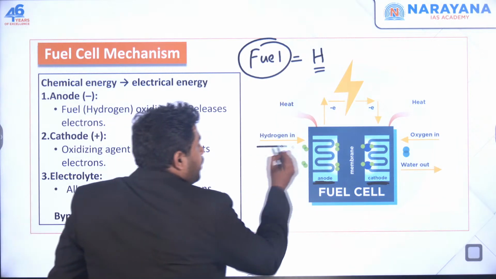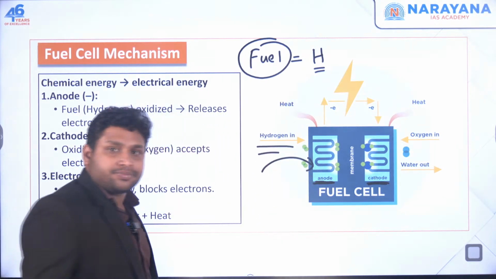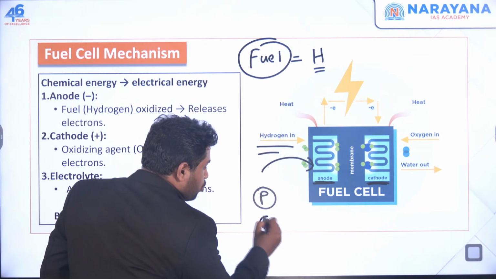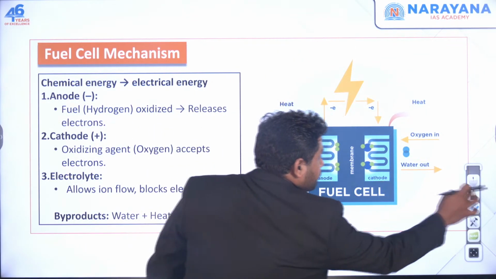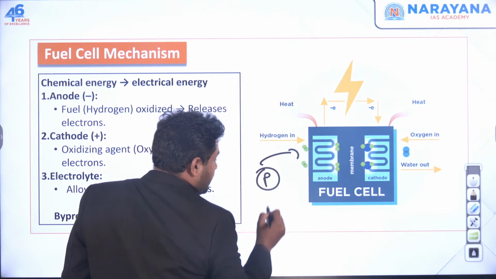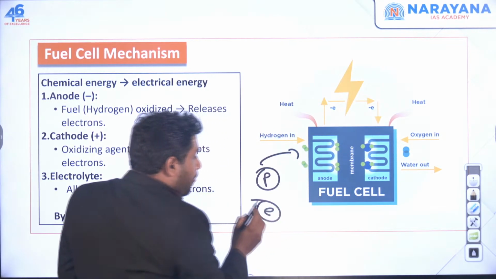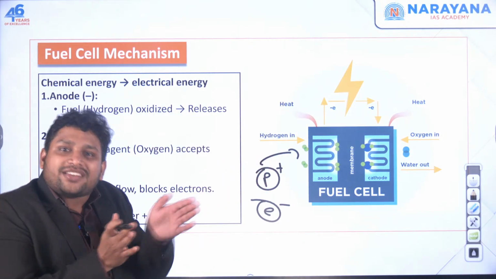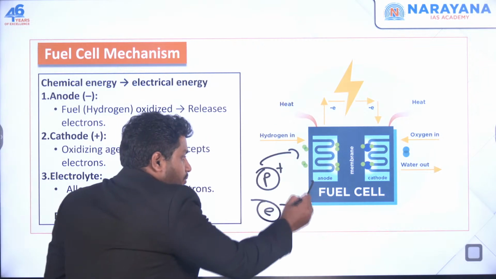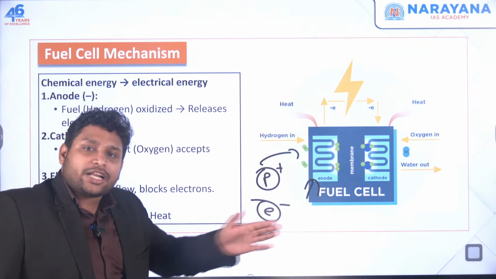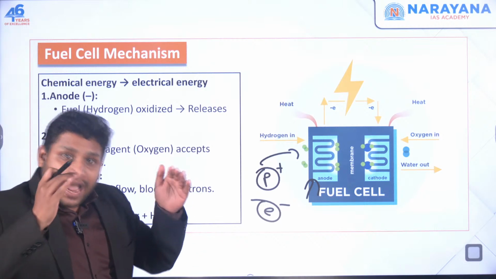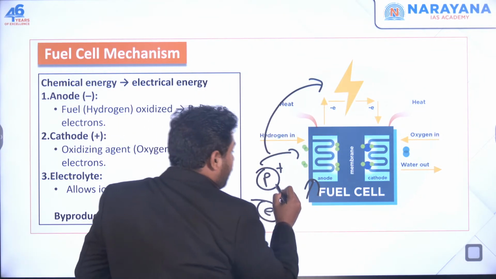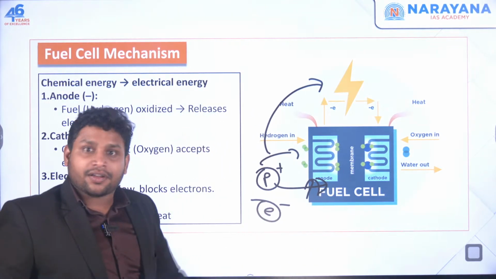Now this hydrogen will enter the anode. After entering, see, hydrogen has protons and electrons. Proton is positively charged, electron is negatively charged. This is going to get separated at the anode. At this anode, protons and electrons will be separated, and the electron will move in a different direction and the proton will move in a different direction. Why will this happen?